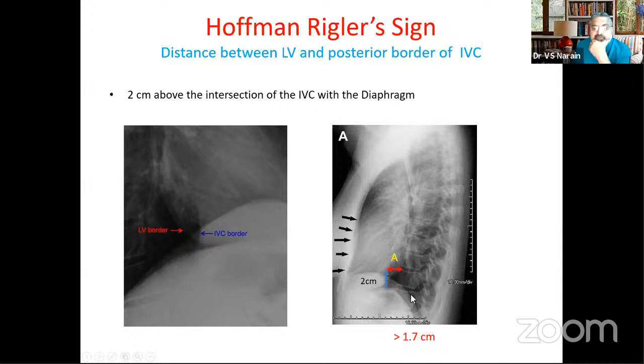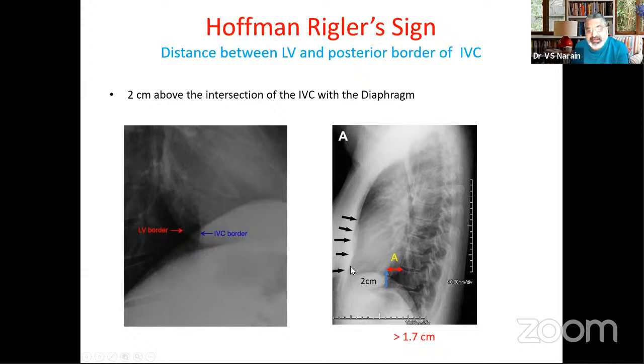If it is more than 17 millimeters, it is a normal situation. If it is less, then you know that this is an enlarged left ventricle. The more it enlarges, the more the distance from this point decreases. So this is the Hoffmann-Rigler sign. Sometimes the examiner can ask you this question: this is not left ventricle enlargement because this distance is definitely more than 17 millimeters. This is basically to show you right ventricular enlargement, and we'll come to that later.